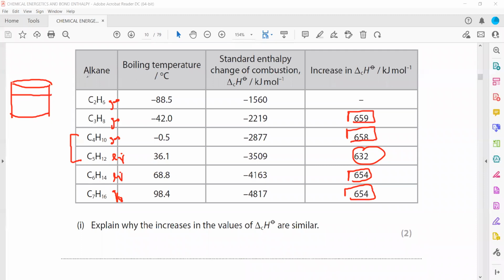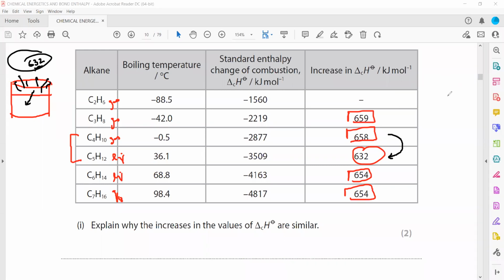So when we are burning pentane, it releases energy because combustion reactions are exothermic. When this energy is released, some of that energy is absorbed by the liquid. So if some of the energy is absorbed by the liquid, we will not receive the same amount of energy, we will receive a slightly smaller amount. That's why the difference between butane and pentane is slightly lower compared to the other values.